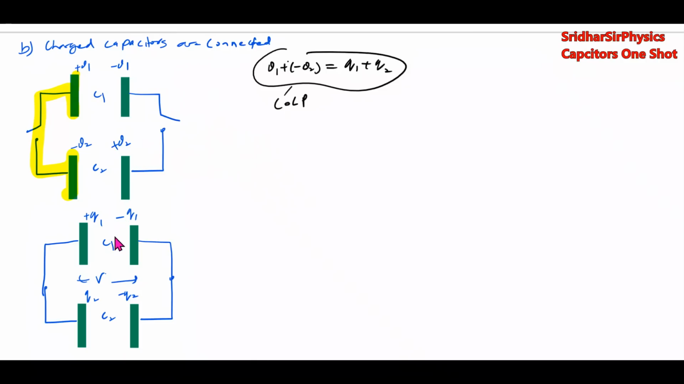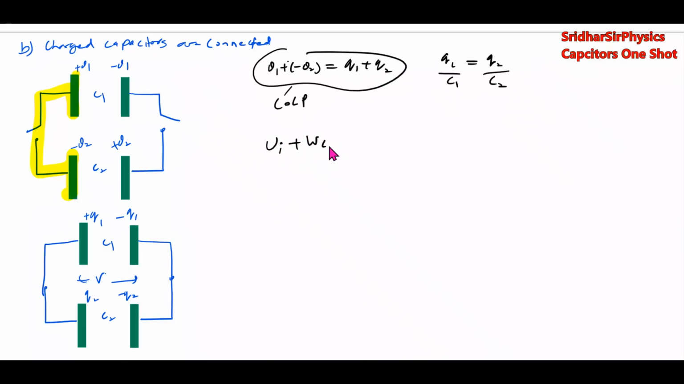Next, they are finally at same potential. Then what is the potential difference across this capacitor? Q1 by C1, and potentials must be equal. Q1 by C1 equal to Q2 by C2. So यहाँ पे substitute कर लो, then we'll get the charges. Then what about heat generated?